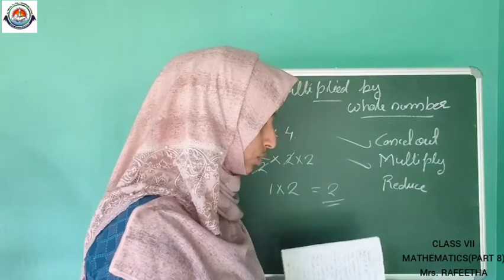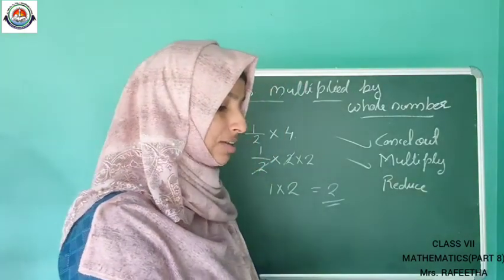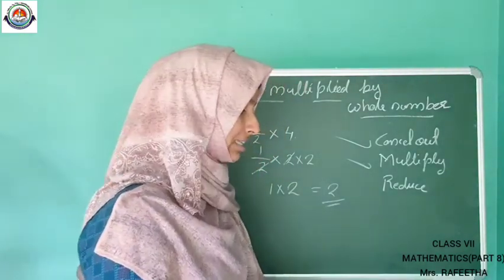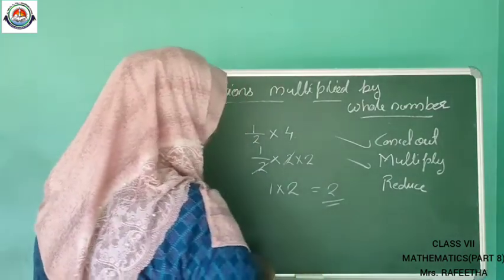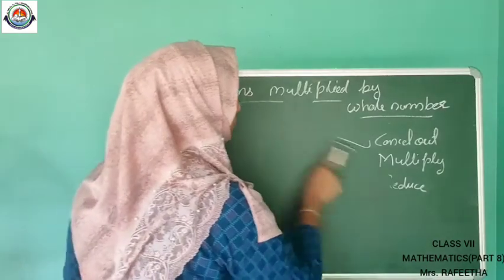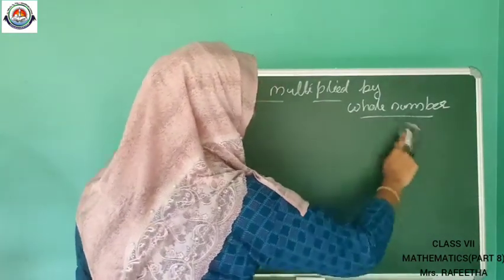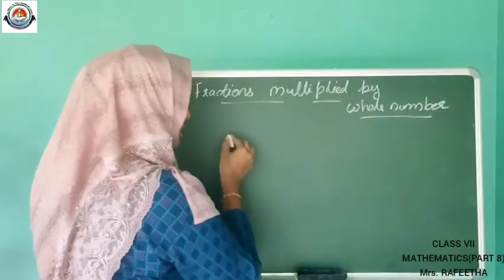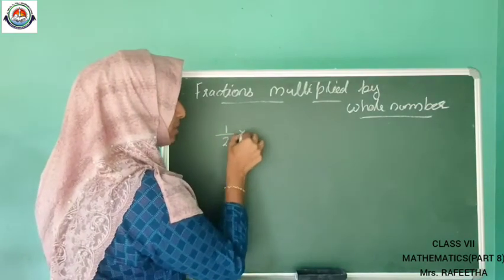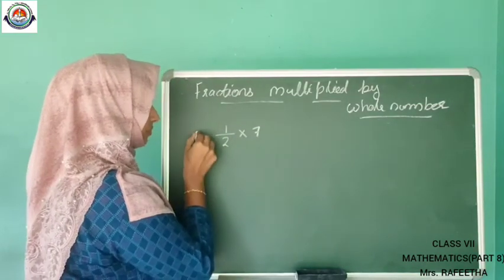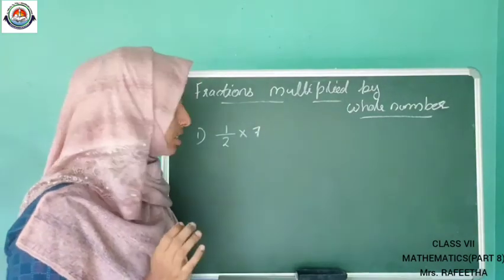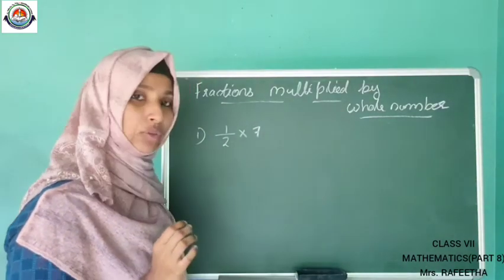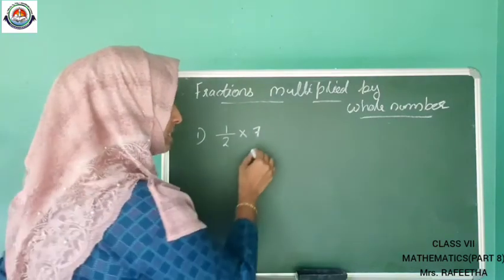So in exercise 2.1, we have started the next exercise. First question: multiply the following, 1 by 2 multiplied with 7.